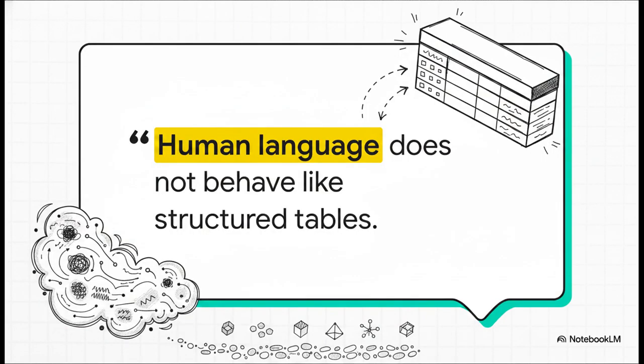Just let this quote from the source material sink in for a second. Human language does not behave like structured tables. Meaning is all about context. It's semantic. Picture millions of enterprise documents, like policies, technical docs, support tickets, sprawling contracts. We literally can't rely on exact text matching to sift through all of that anymore. We desperately needed an entirely new infrastructure to handle it.